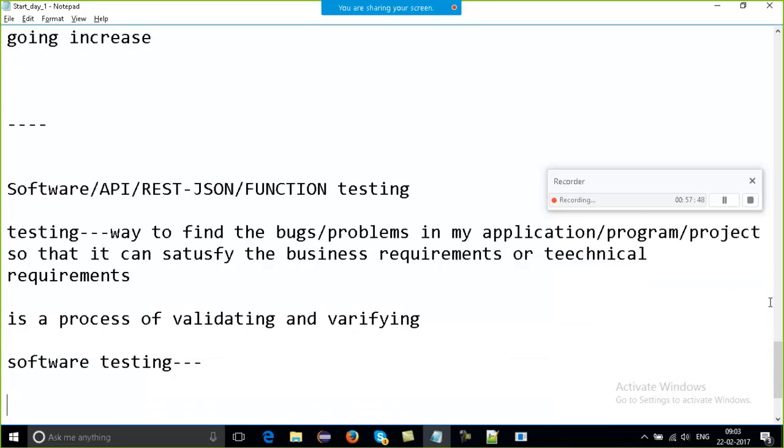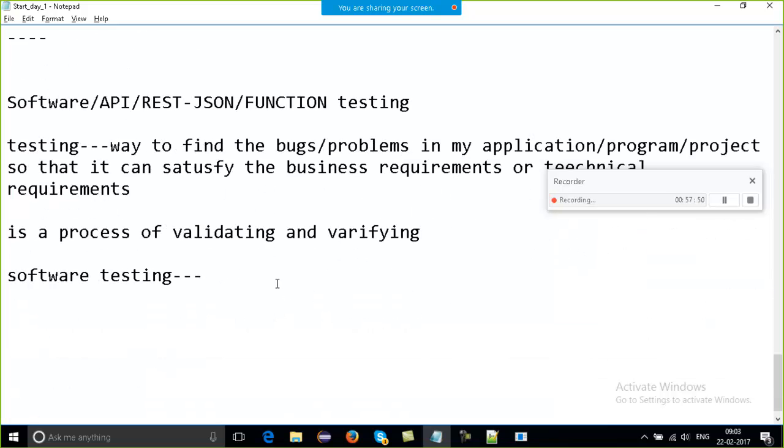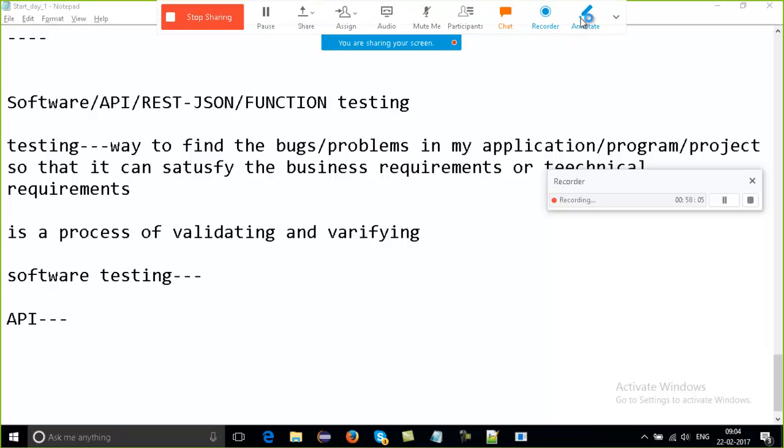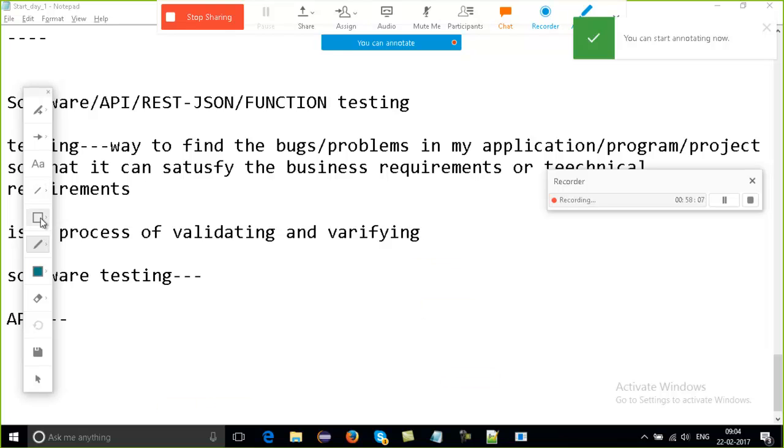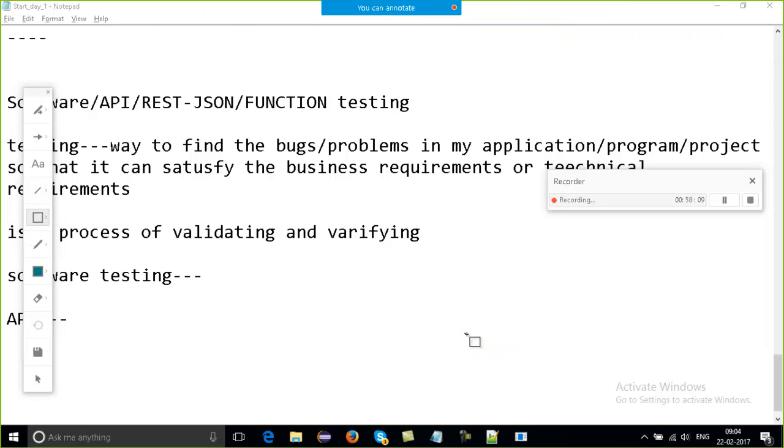If I am working on my software, then it is software testing. And API is the application programming interface, which is based on a complete application. I'll give one more example. This is the graphical user interface, the GUI.